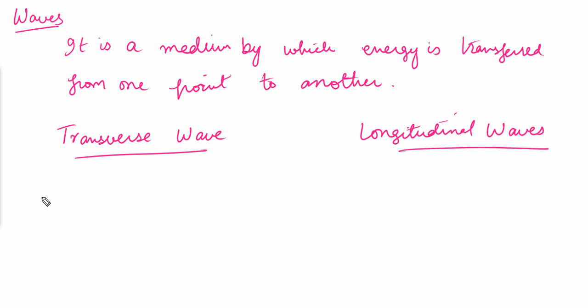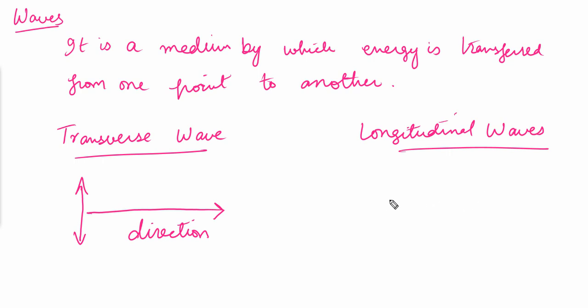So when we disturb some medium, a wave is produced. Transverse waves are produced if the vibration is perpendicular to the direction of the wave. For example, the wave is going towards the right and we are vibrating the medium up and down. This type of wave is called a transverse wave.